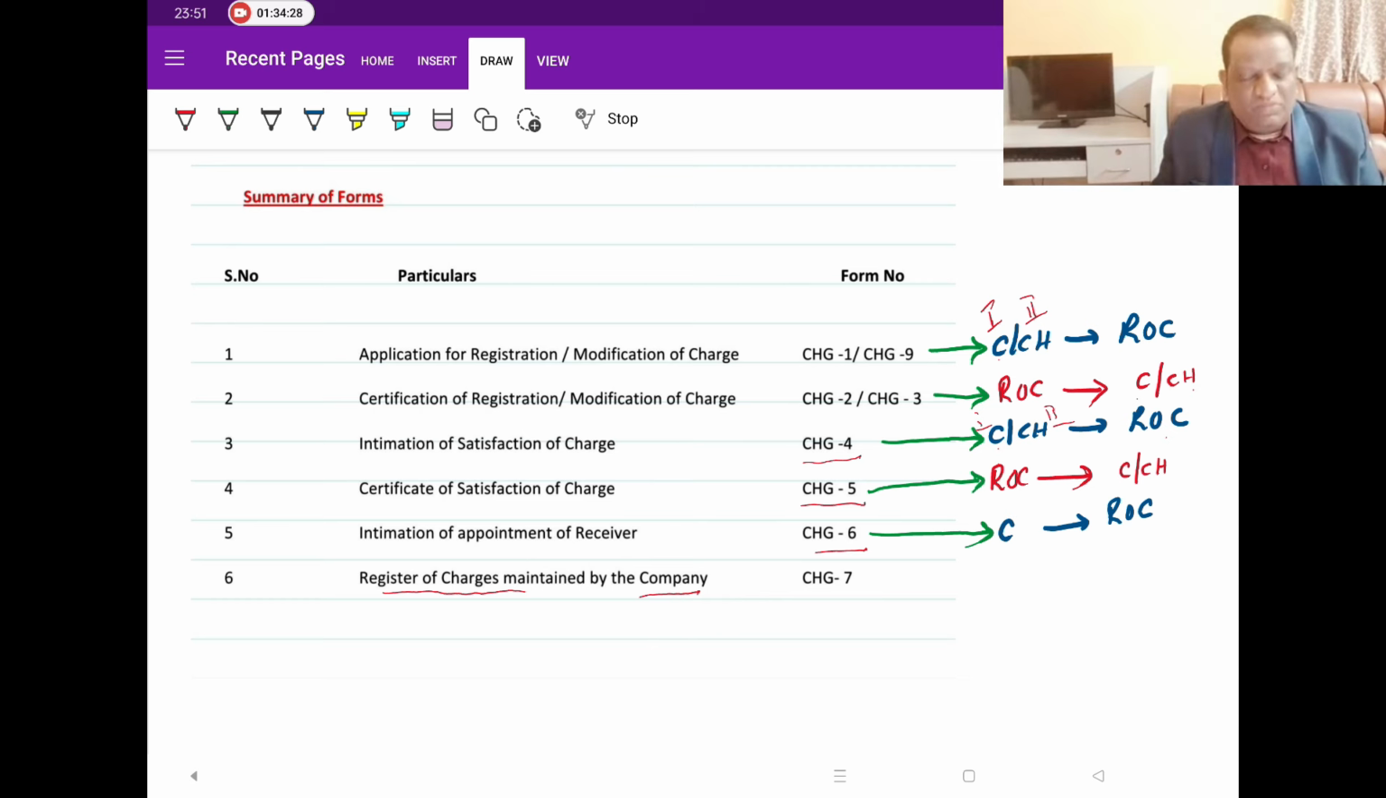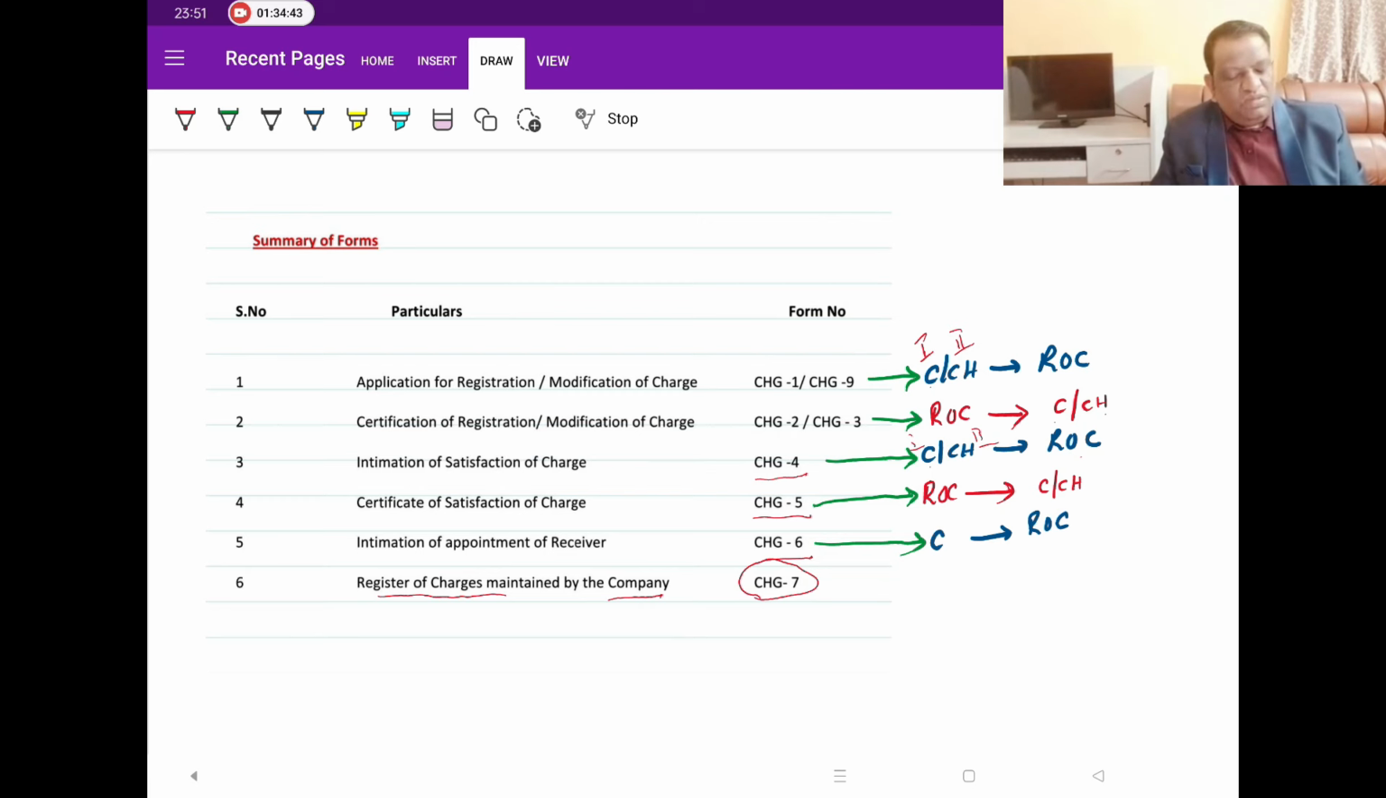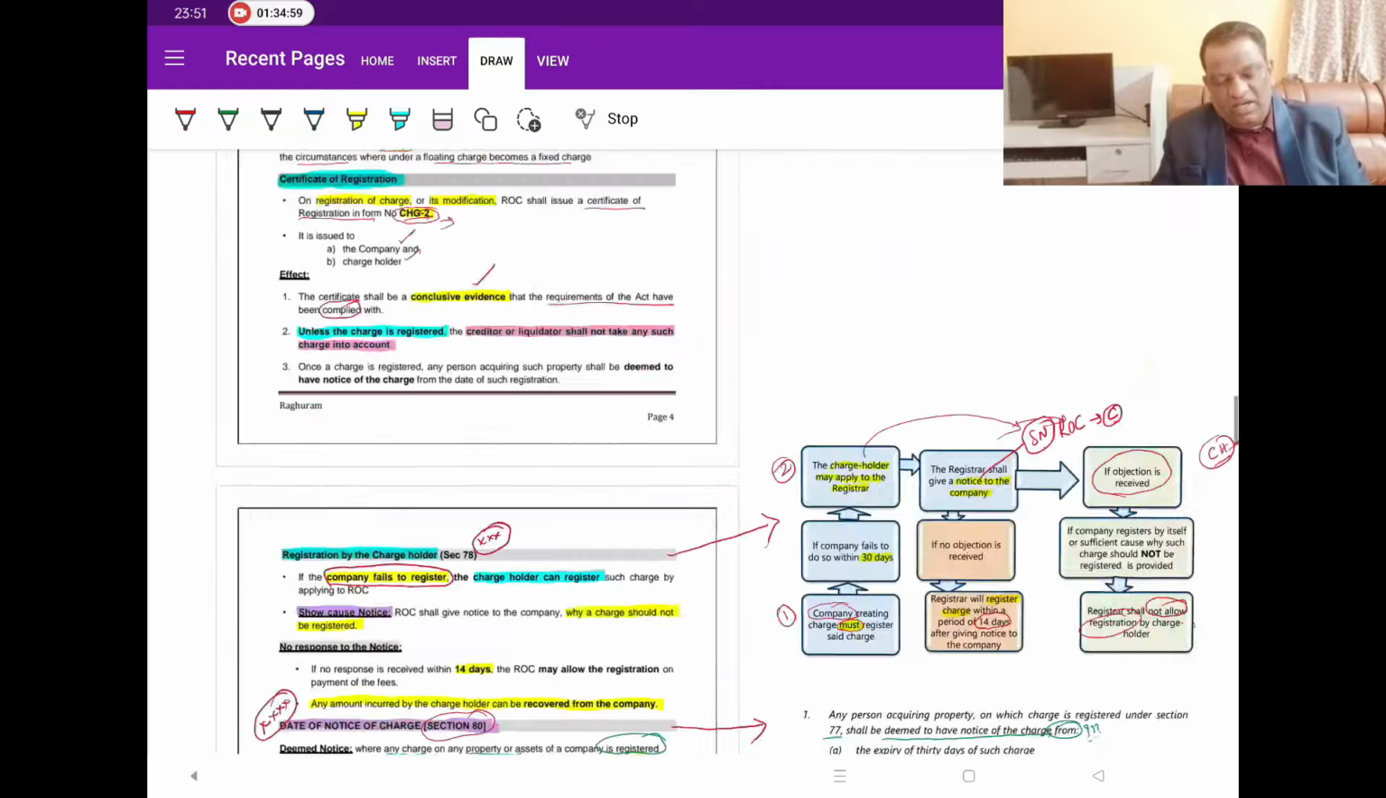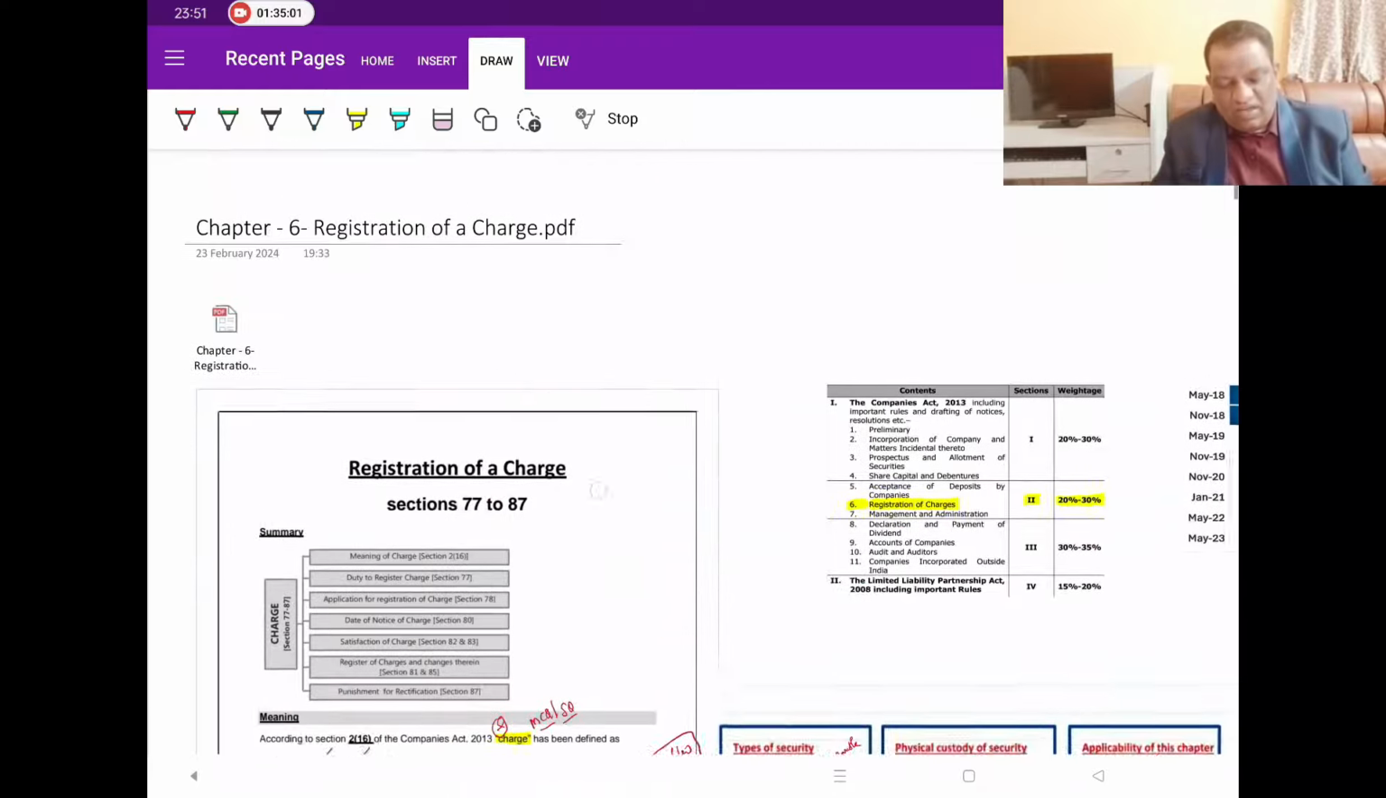So CHG1, CHG9, CHG2, CHG3, 4, 5, 6 and 7. Just take a screenshot of it and keep it. Maybe probably for CMA students, this form number can come in your MCQs. Even for CA students, he may ask you what is the form number to be filed. So with this, we conclude our discussion on this chapter. I'll give a quick recap of the entire topic and then we will conclude it.